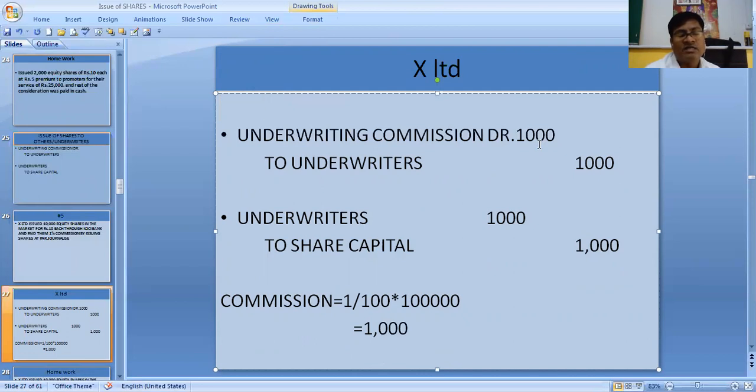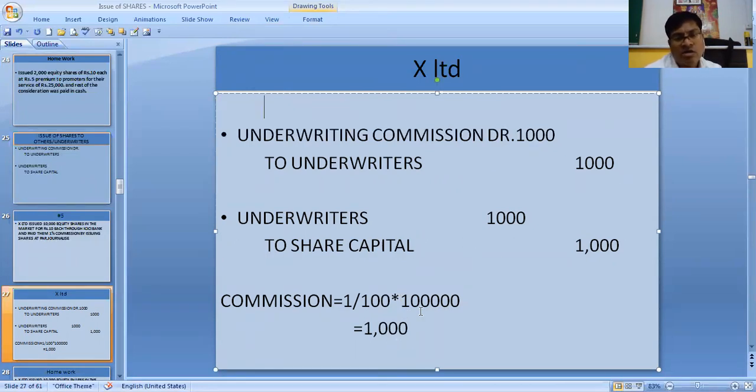Why underwriting commission is 1,000? Underwriting commission is 1,000 because it is 1% of 1 lakh. 1 lakh, how it came? 10,000 shares of 10 each. Understood? So commission is 1,000.